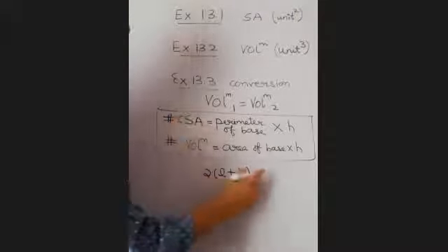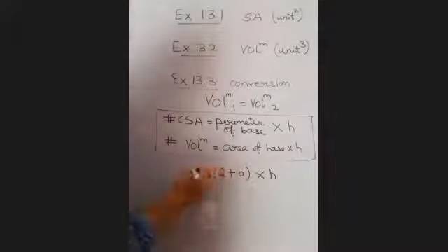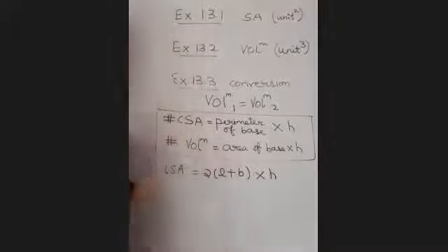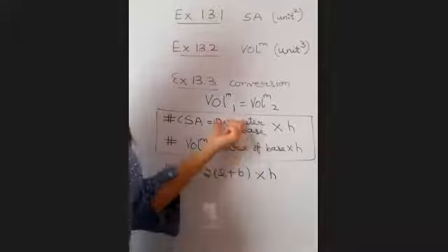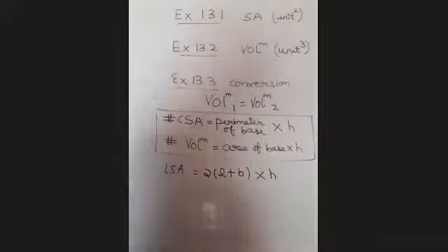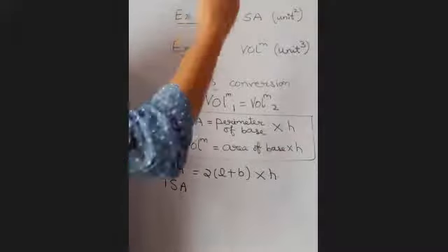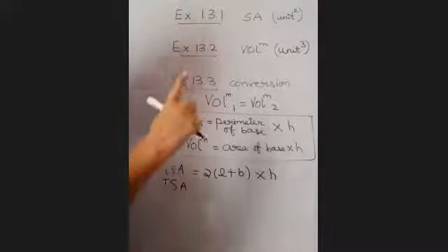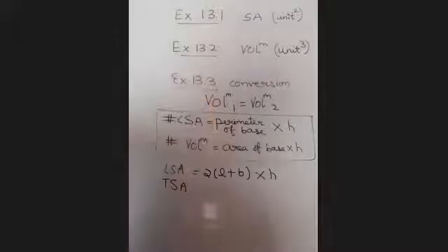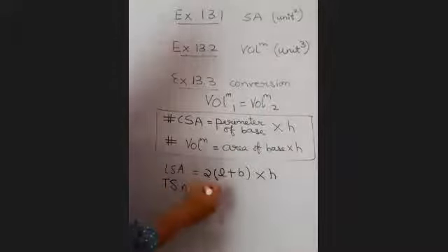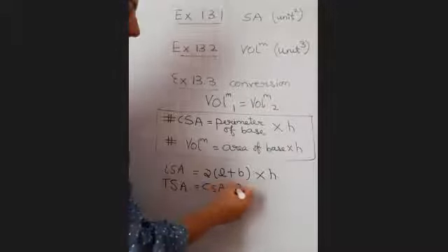So 2 into (L plus B) into H. This will give you the LSA or CSA of a cuboid. Keep this simple logic in mind, you will never go wrong. And for TSA, we will add the top and the bottom also. Top is length into breadth, bottom is length into breadth. So 2LB. So add 2LB to the CSA.